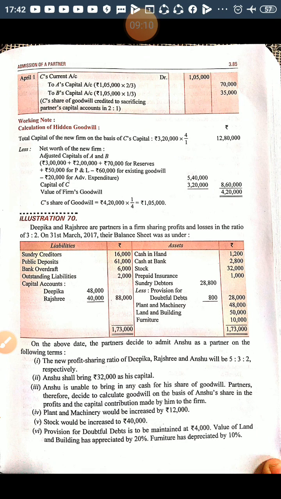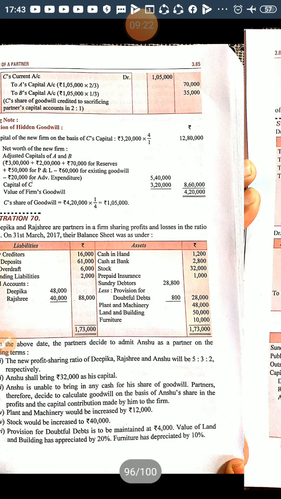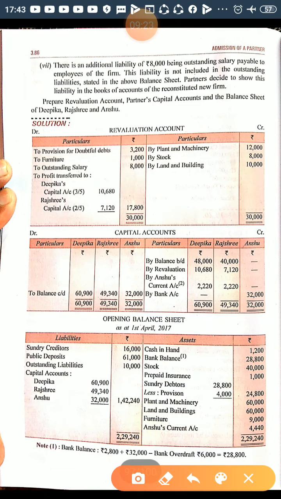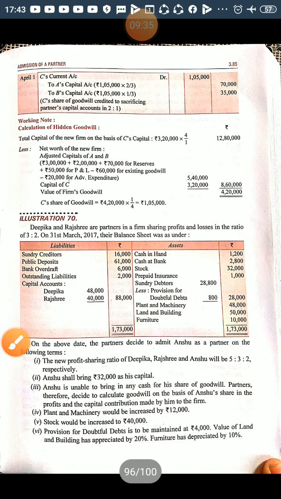This increase in liability is a loss for the business, and the journal entry is revaluation account debited to outstanding salary. So revaluation account will be debited with outstanding salary 8,000, and in the balance sheet you will add this 8,000. This becomes 10,000. Done.